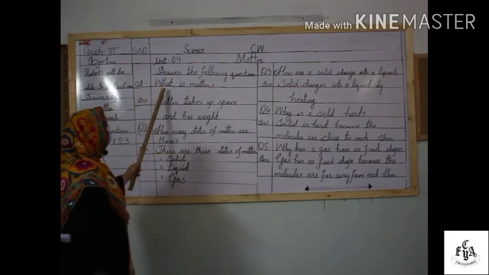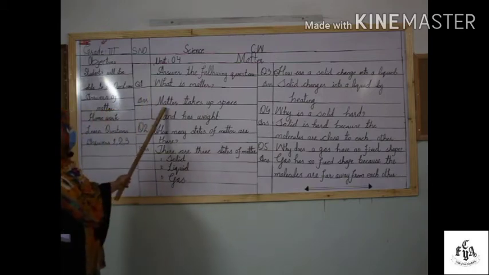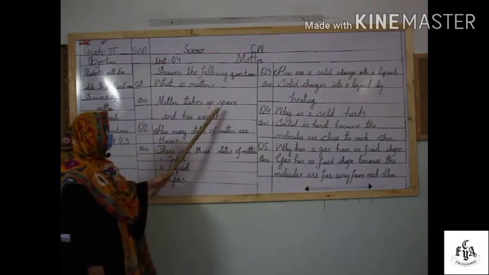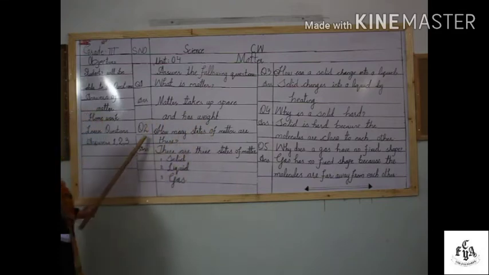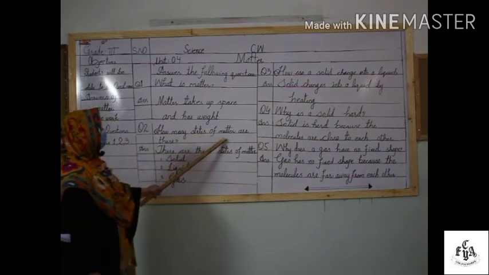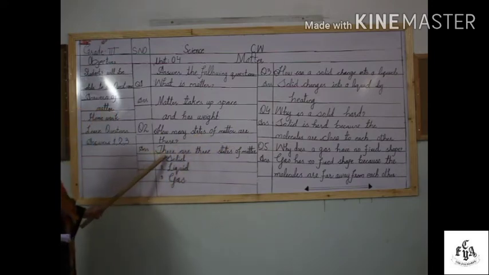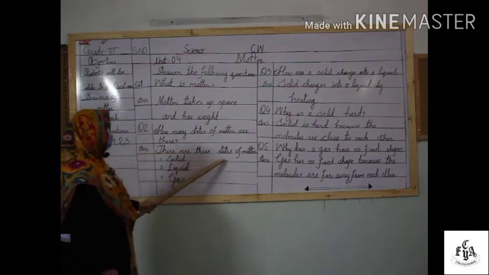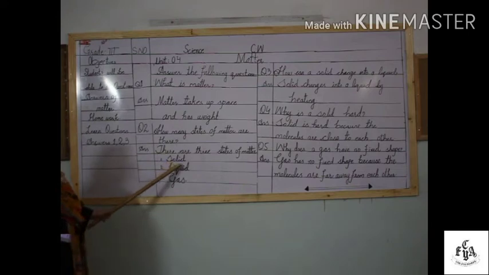Question number 1. What is matter? Answer. Matter takes up space and has weight. Question number 2. How many states of matter are there? Answer. There are 3 states of matter. Number 1, solid. Number 2, liquid. Number 3, gas.